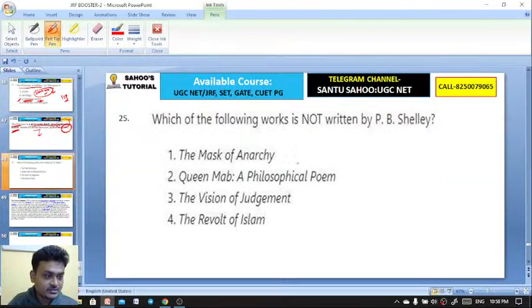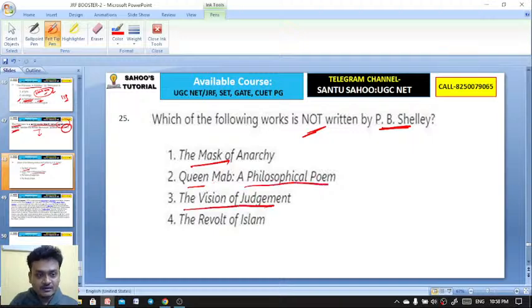And here is the last question. Which of the following is not written by P.B. Shelley? The Mask of Anarchy, Queen Mab with the subtitle A Philosophical Poem, The Vision of Judgment, The Revolt of Islam. Which of these works is not written by P.B. Shelley? This is also a PYQ, and we will be ending this session here with this question number 25.